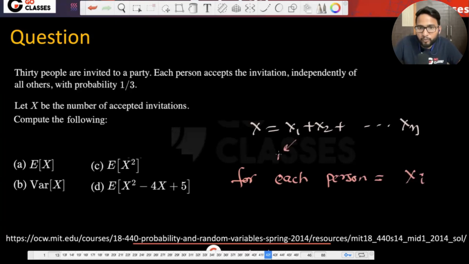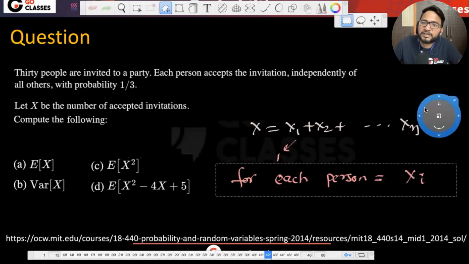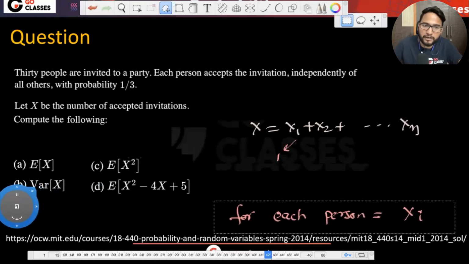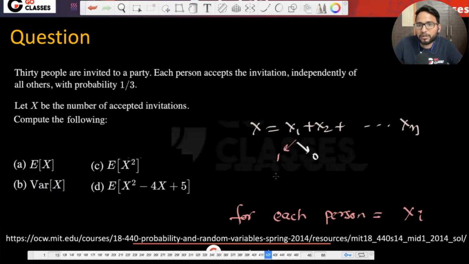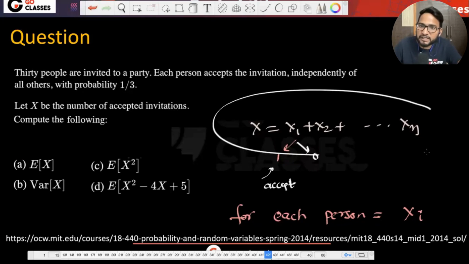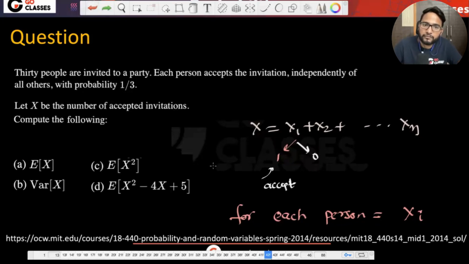Now Xi will be 1 when? Can anyone tell me? Yeah, when that person accepts the invitation and comes to the party, or otherwise it is 0, right? Accept the invitation or reject the invitation. Now they are saying number of accepted invitations. Now tell me, is this equation making sense? X is the total number of accepted invitations. X1 is 1 if the first person is accepting, right? So basically it is counting the number of persons who are accepting the invitation. So this equation makes sense in plain English. Everyone agree?